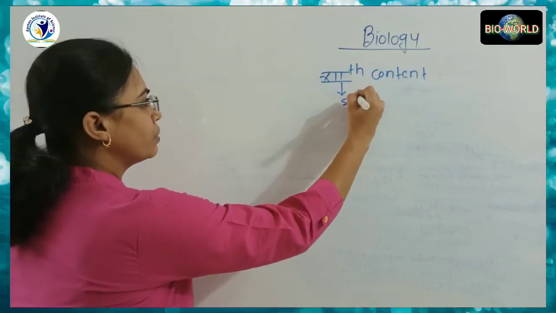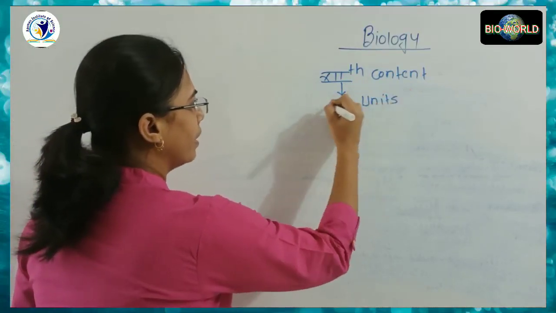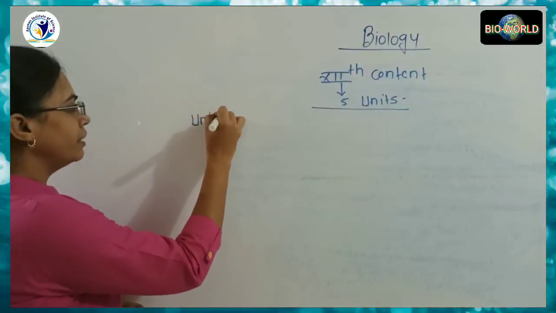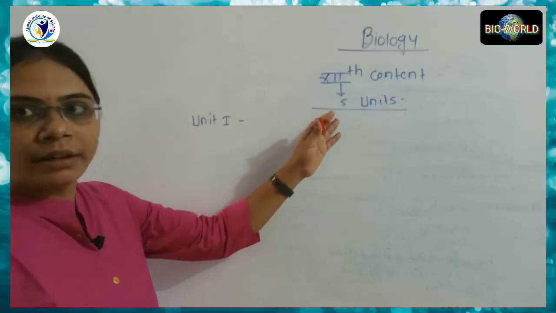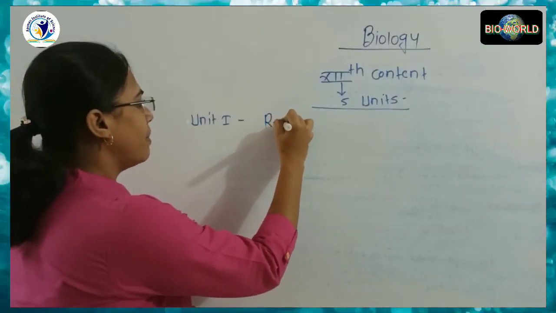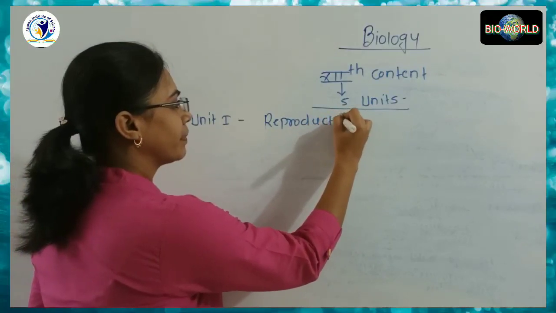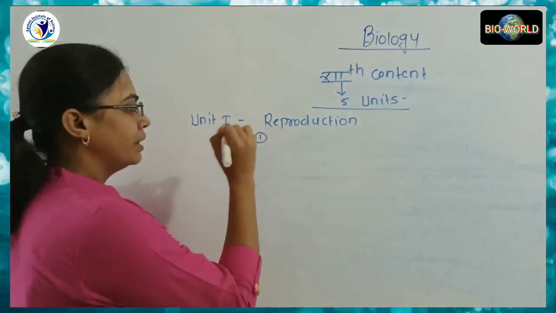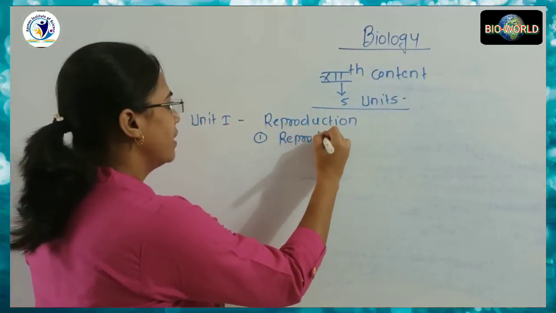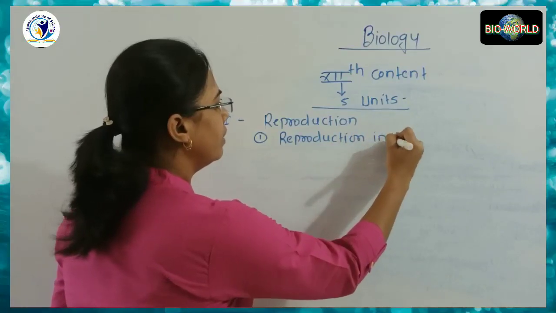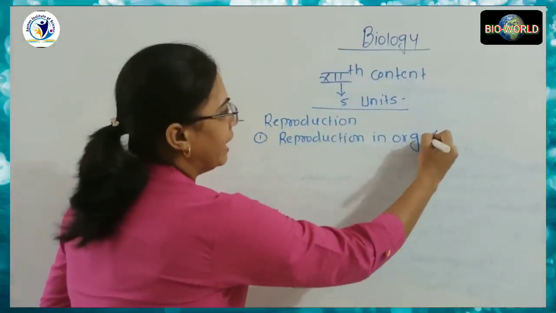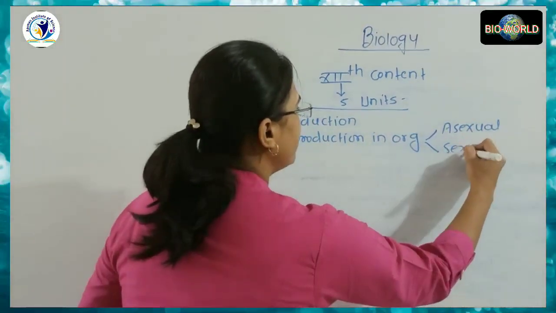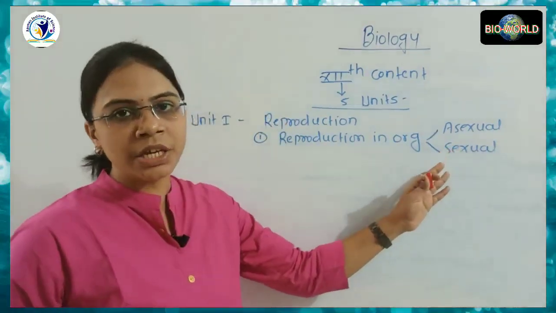It also has 5 units and various subtopics. In the first unit of the 12th content, we will discuss reproduction. This lesson, reproduction, consists of 4 subtopics. The first one is reproduction in organisms, and it differentiates between asexual and sexual reproduction. What is meant by asexual and sexual?